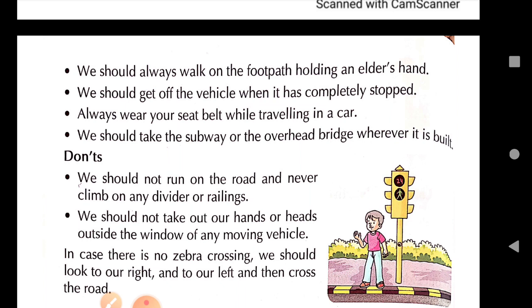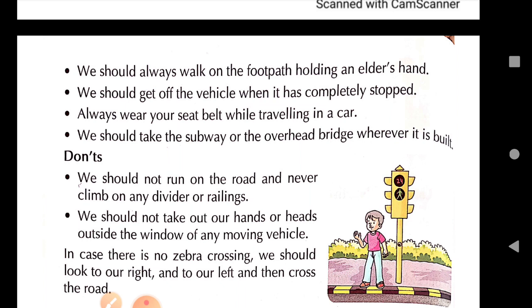And suppose at the place where you have to cross the road, the zebra crossing is not there. A zebra crossing is there only at the traffic signal, at the crossroads where the traffic stops. So in between, overhead bridges are there from one side of the road to the other side.